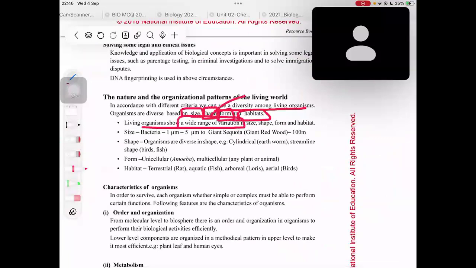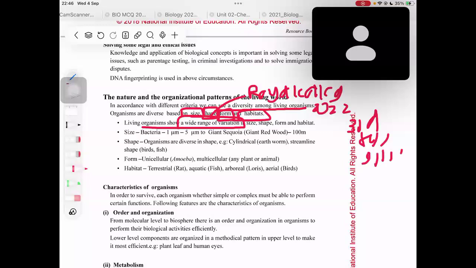This was a point in the Royal College paper 2022, third term test grade 12, first MCQ, right? They have said living organisms show a wide range of variations. Sometimes if you haven't read this part, with the other answers, you might get confused.